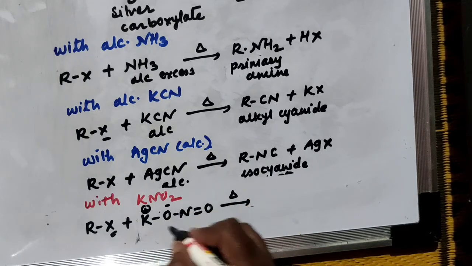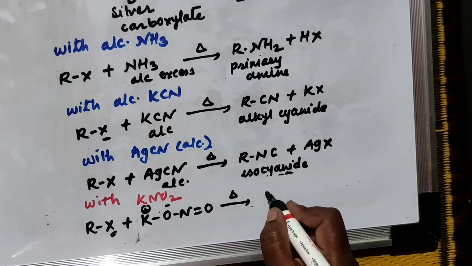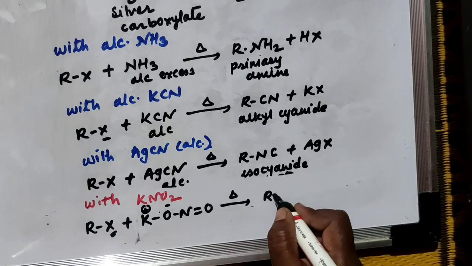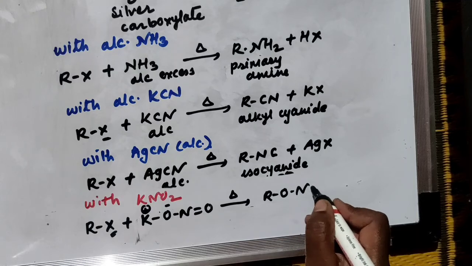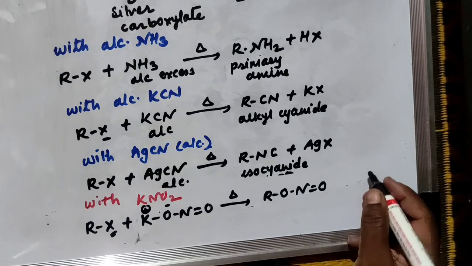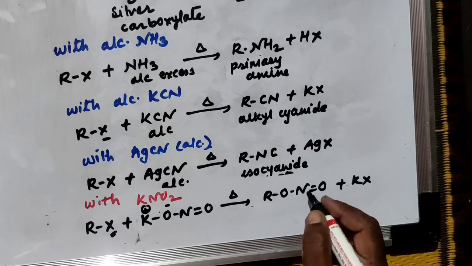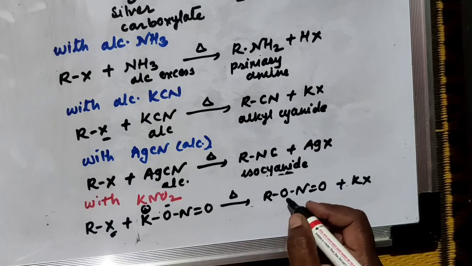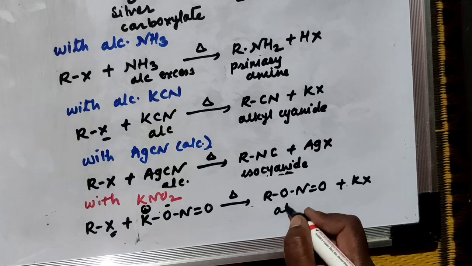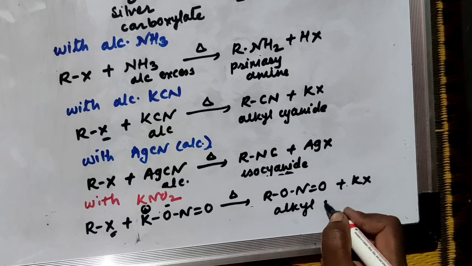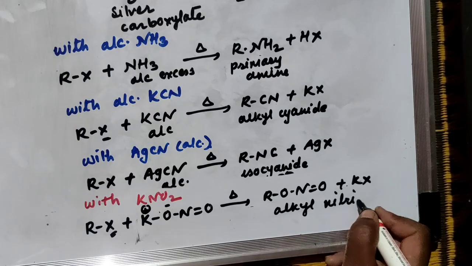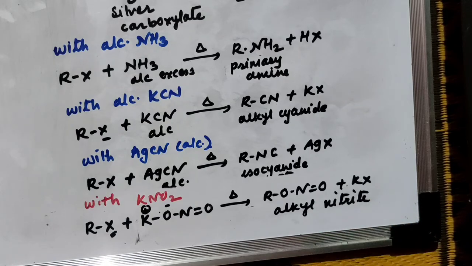X is replaced by the NO2 group, and you will get R-O-N=O plus KX. This is your alkyl nitrite. Since this is potassium nitrite, you will get alkyl nitrite.